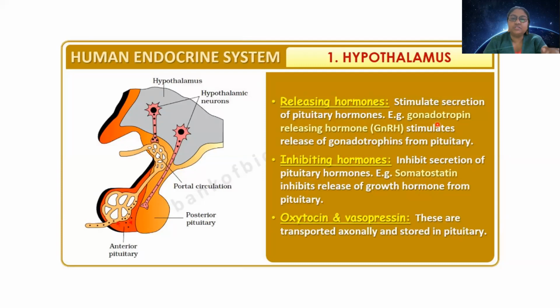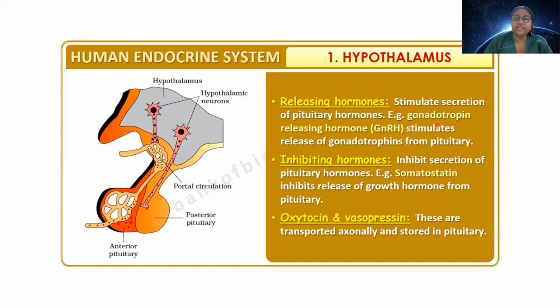Pituitary hormones will control all the other hormones. For example, the gonadotropin releasing hormone, GnRH. Grade 12 students must know about them because they already studied the spermatogenesis process. So this GnRH will go to testes and control the secretion of testosterone. But who will police gonadotropin releasing hormone?